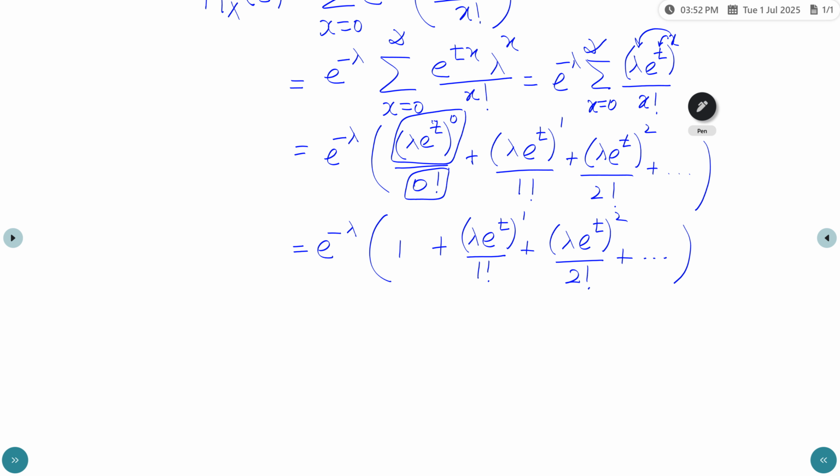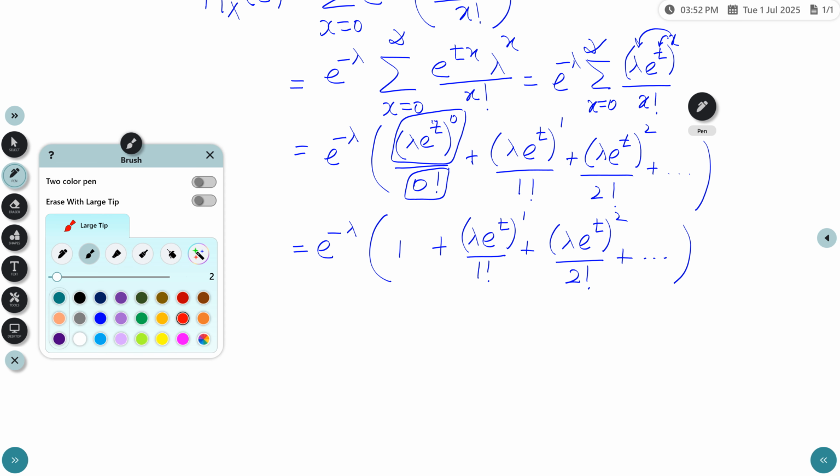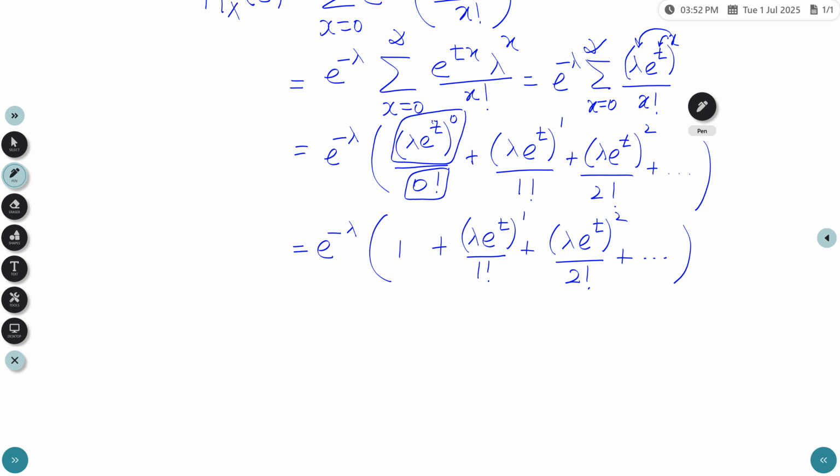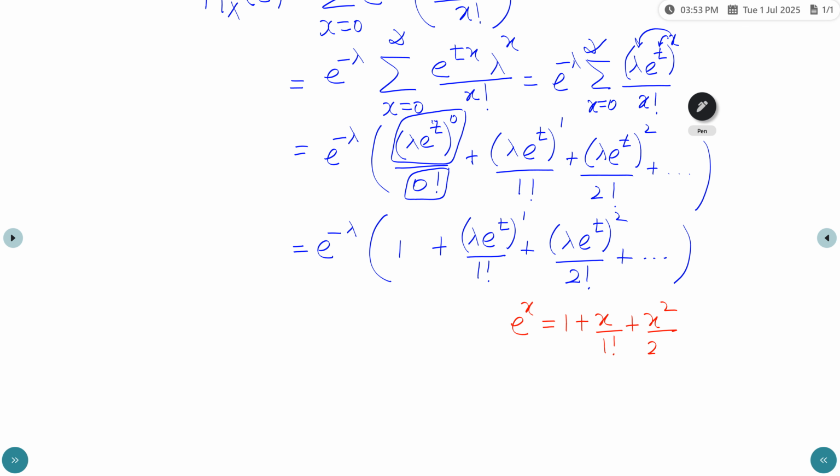See, in general, the e power x formula: e power x equals 1 plus x by 1 factorial plus x squared by 2 factorial plus and so on.